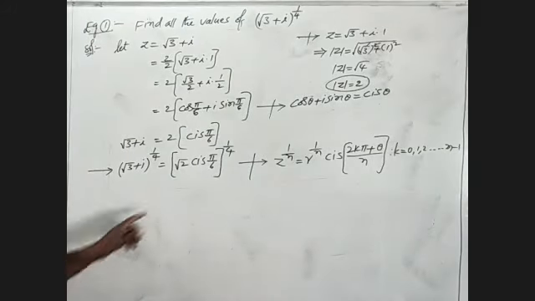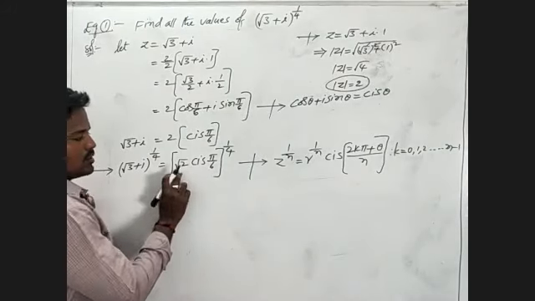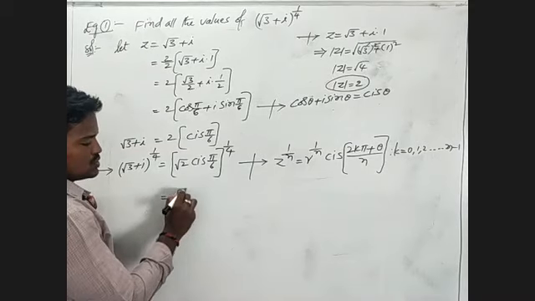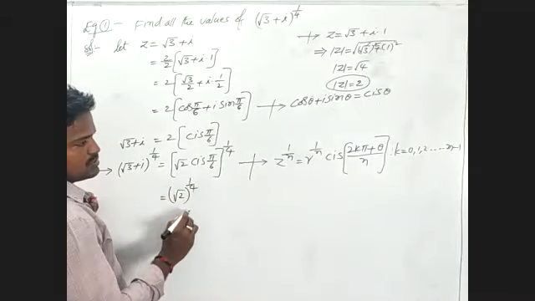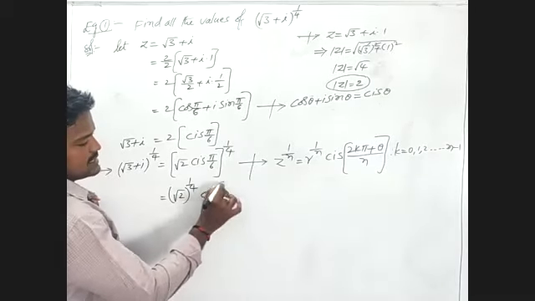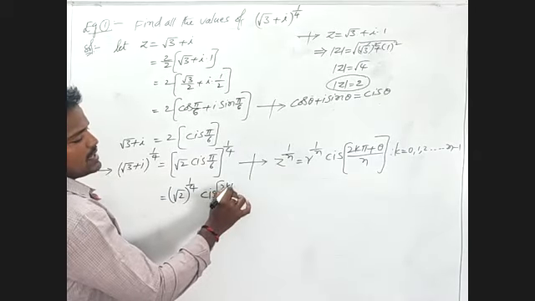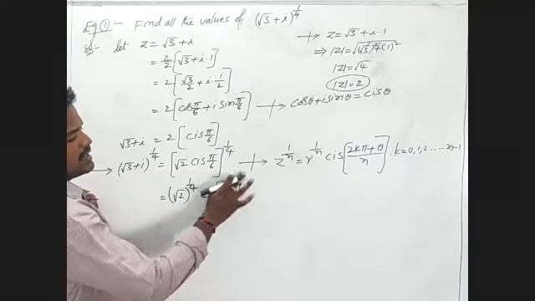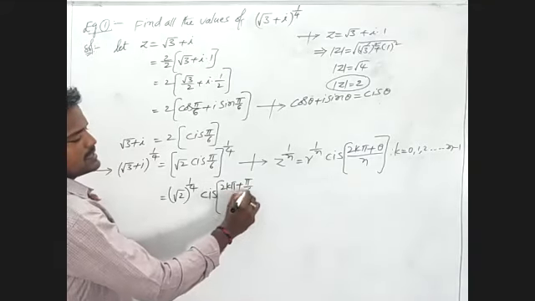We have to expand this. This is r. We will write root 2 whole power 1 by n into cis of (2k pi plus theta) by n, where theta is pi by 6.